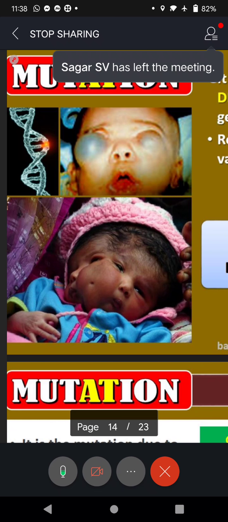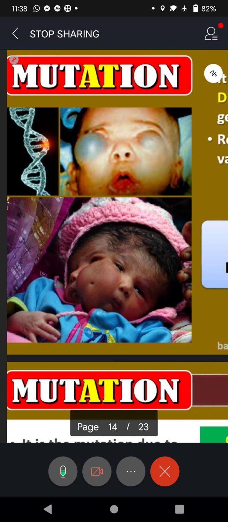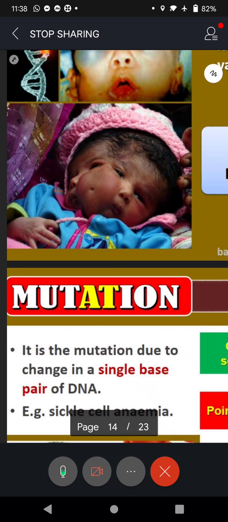Physically, how the child is becoming. Look at the eyeballs. And the second picture you see, look at the joint, it's double headed, right? Twins, sir. It's a twin joint, but you see the body is one, the heads are two. And look at the extra growth. So, these are all due to mutations, right?